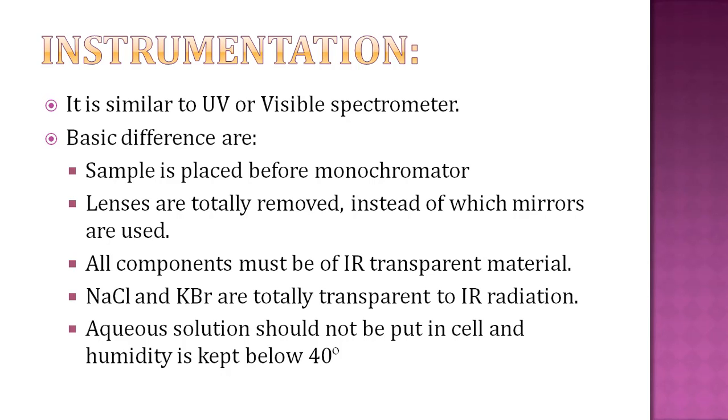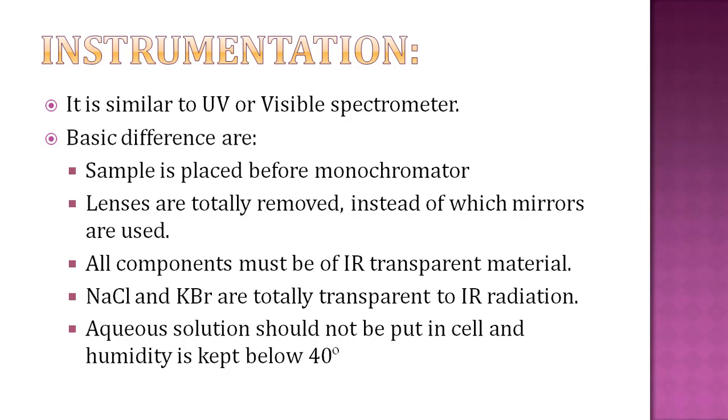But in IR spectroscopy, the sample is placed before the monochromator, which means radiation passes through the sample and then through the monochromator, because UV visible radiations are more energetic than IR and can damage the sample, so in UV visible the sample is placed after the monochromator, while in IR spectroscopy it is placed before.